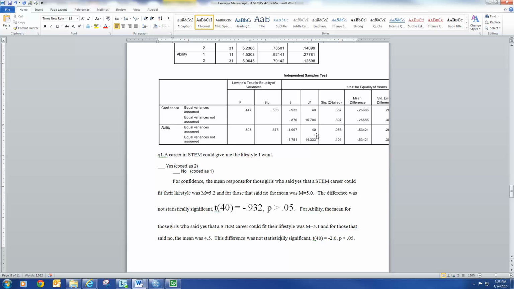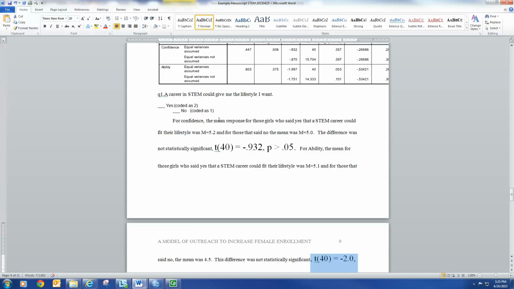And then the t, let's look at the t. It's a t, again 40 degrees of freedom. Its value was equal to minus 0.1997. We're going to round that to 2. And the p-value was greater than 0.05. So that's this result right here happening in our analysis.